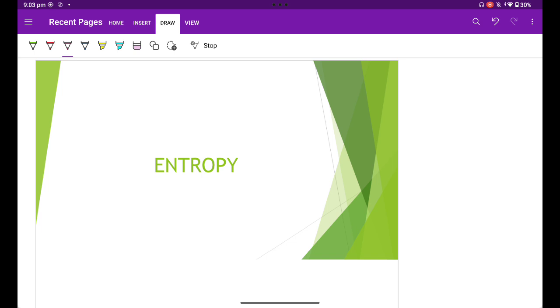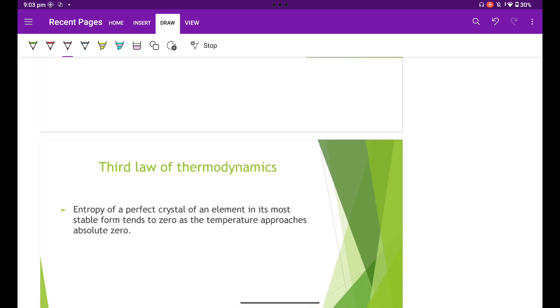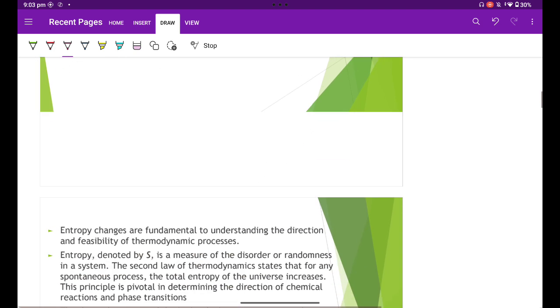Today we are going to discuss entropy. The third law of thermodynamics states that the entropy of a perfect crystal of an element in its most stable form tends to zero as temperature approaches absolute zero. Entropy measures the randomness. What is entropy? Let us discuss.